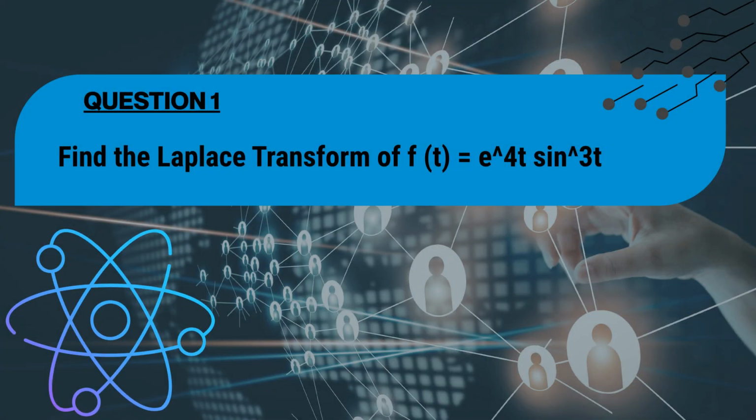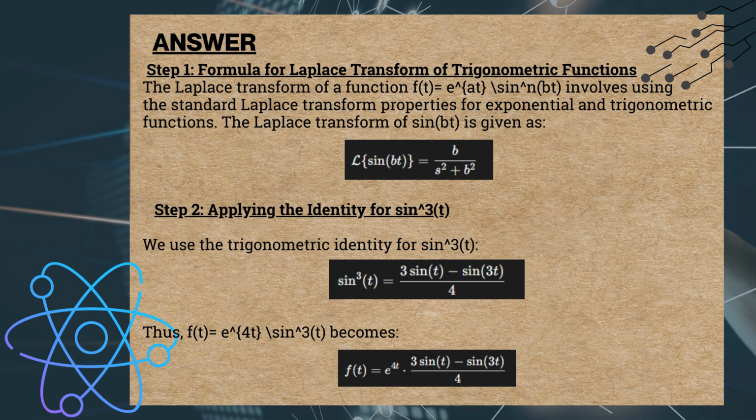Question 1. Find the Laplace transform of f of t equals e to the power of 4t times sine cubed of t. Answer. Step 1. Formula for Laplace transform of trigonometric functions. The Laplace transform of a function f of t equals e to the power of at times sine to the power of n of bt involves using the standard Laplace transform properties for exponential and trigonometric functions.